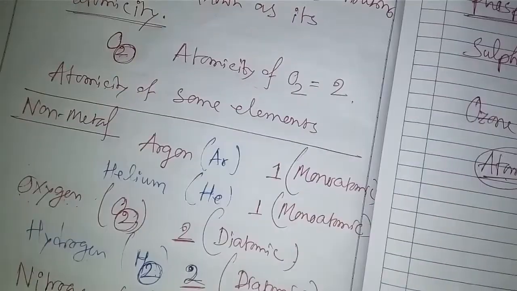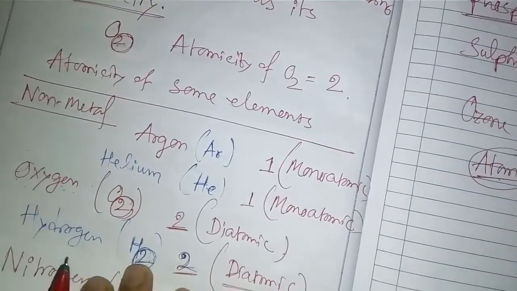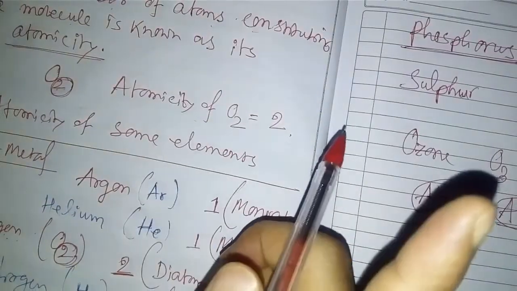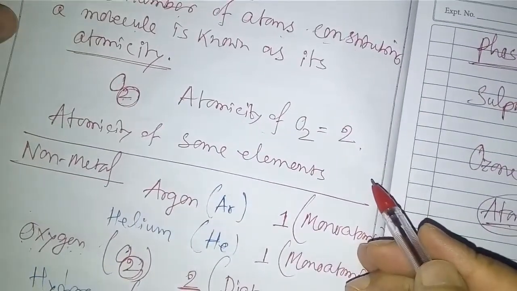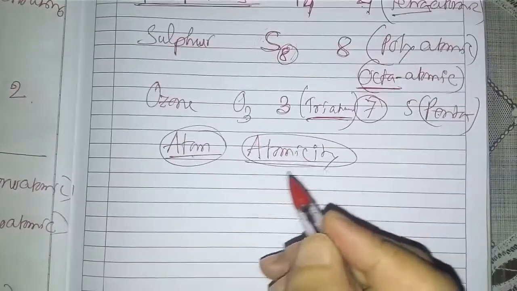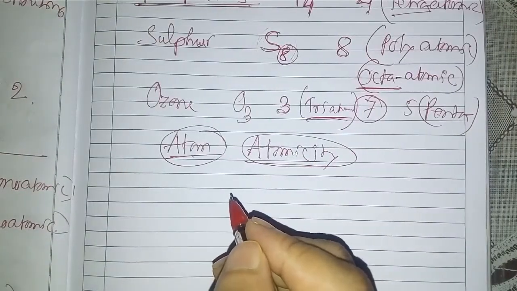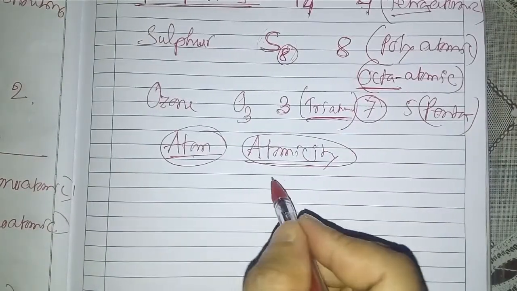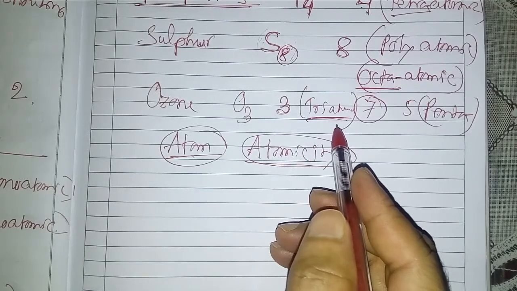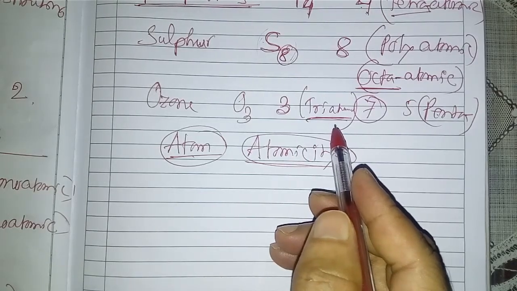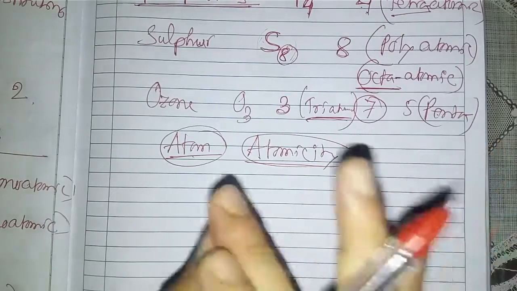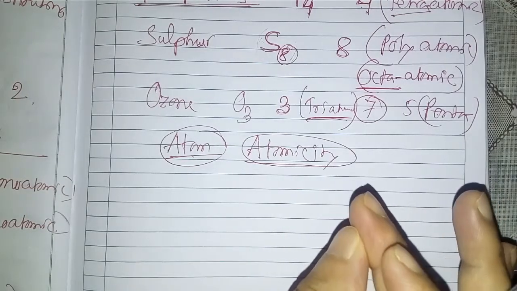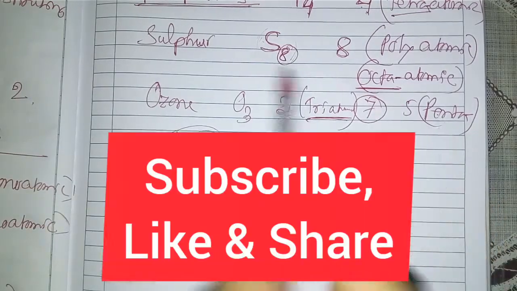If a single atom is present, that means mono. If two atoms combine together, di. If 3, tri. If 4, tetra. If 5, penta. If 6, hexa. If 7 atoms are attached together, hepta. If 8, then octa.